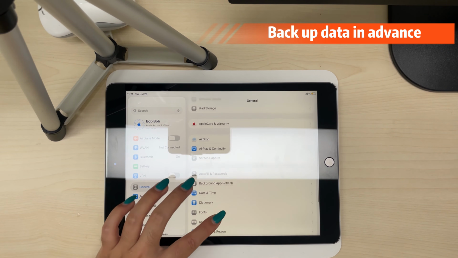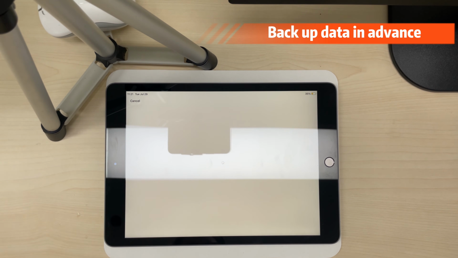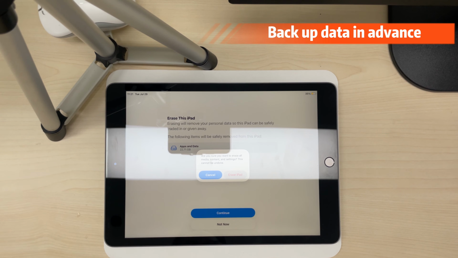Go to Settings, General, Transfer or Reset iPad. Erase All Content and Settings. Enter the passcode and confirm to perform a factory reset. Back up important data in advance to prevent loss.